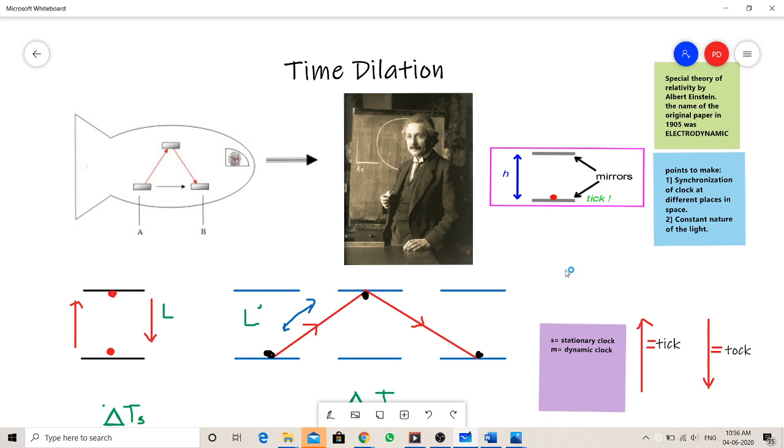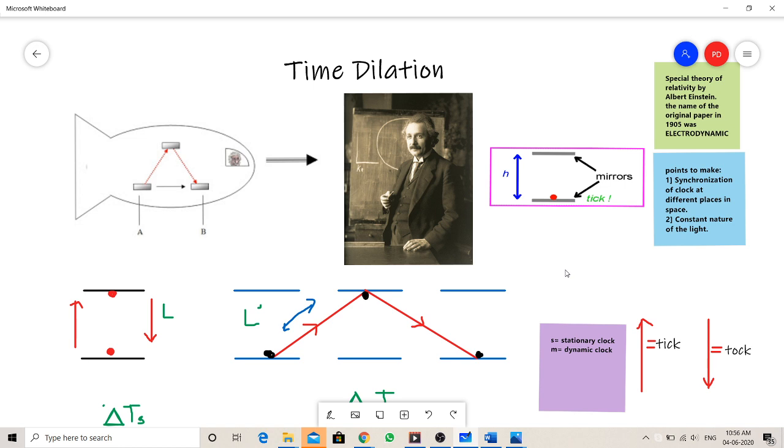And what is E equals mc squared? It was the aftermath of the special theory of relativity. In June or July 1905, Einstein published his paper on the electrodynamics of moving bodies, and in September or November he published the mass energy relation, in which he gave E equals mc squared. That's a story for another day, but today we're gonna discuss time dilation.